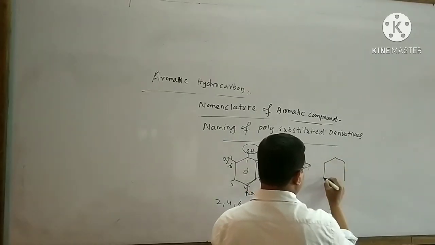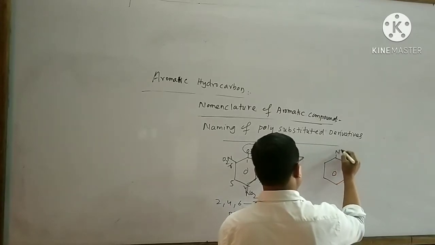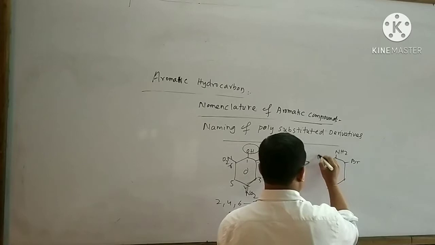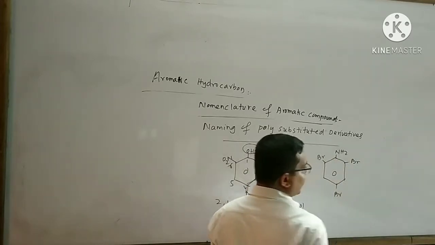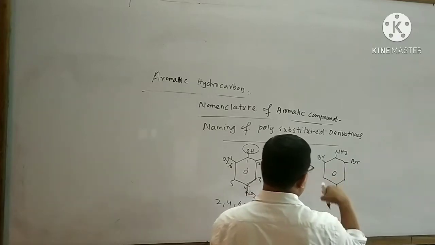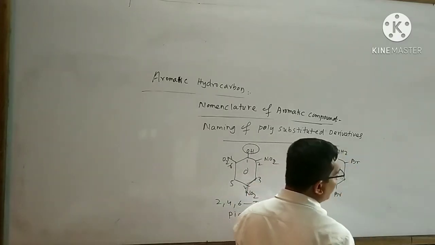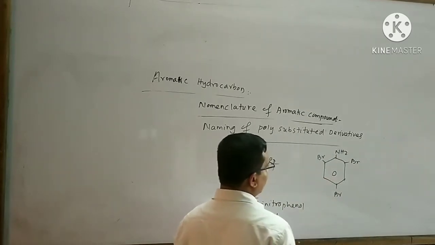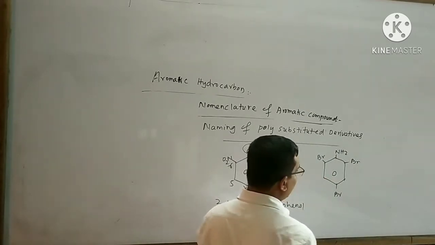Similarly, take another example. Here NH2 acts as the principal functional group, because with respect to NH2, this organic compound has a special name, that is aniline. Here aniline acts as the word root.